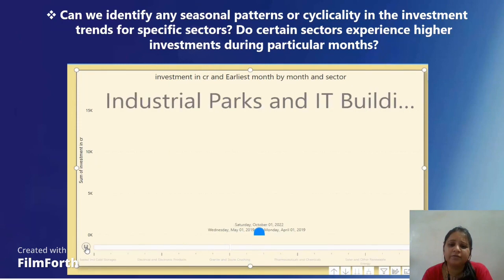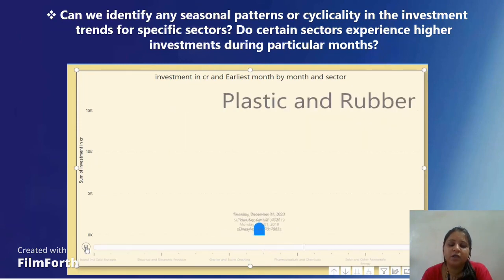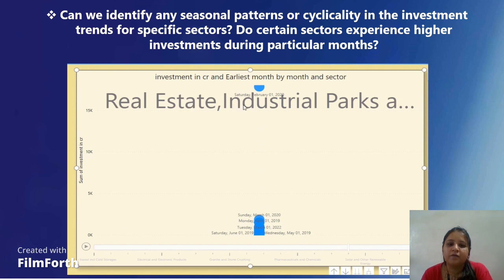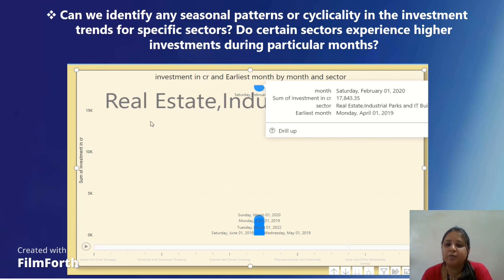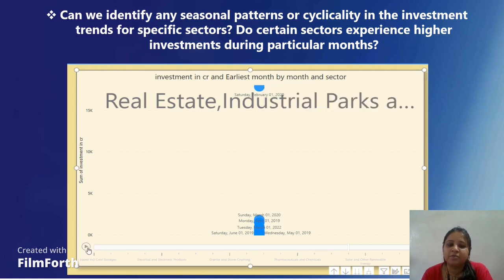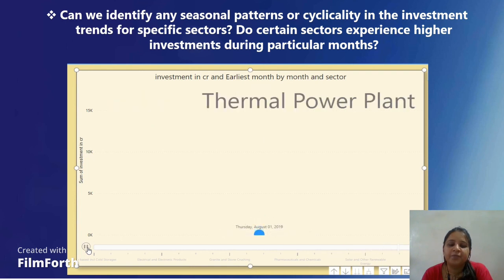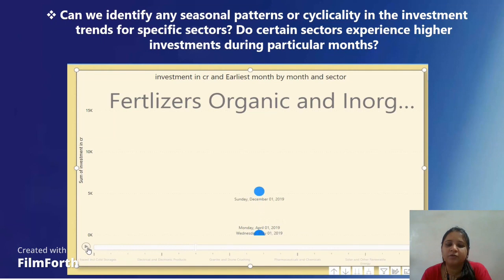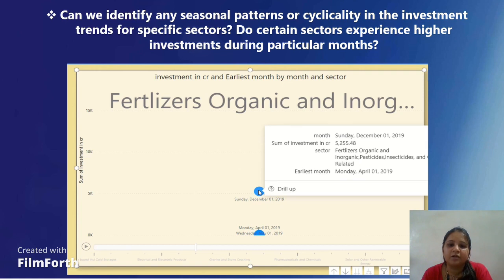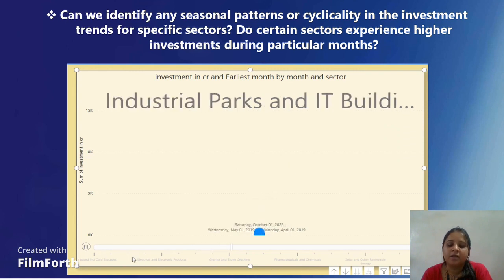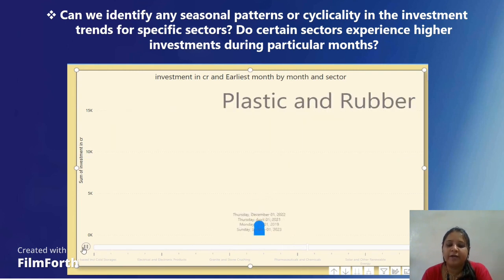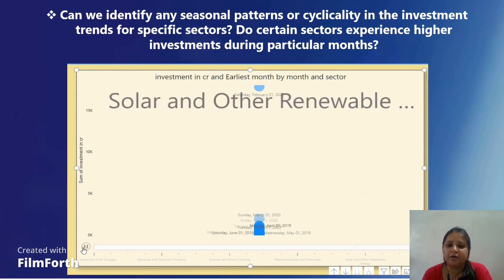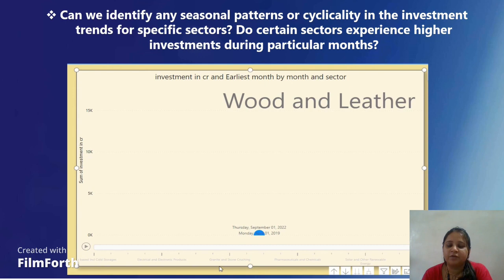The values for the different sectors are shown by these balloons. As you see here, real estate and industrial parks have high investment in the month of February 2020, which is the highest for that sector. This one is in December 2019: fertilizers, and organic and inorganic pesticides have the highest investment. Likewise, you will find the different sectors which have the highest investments during particular months.